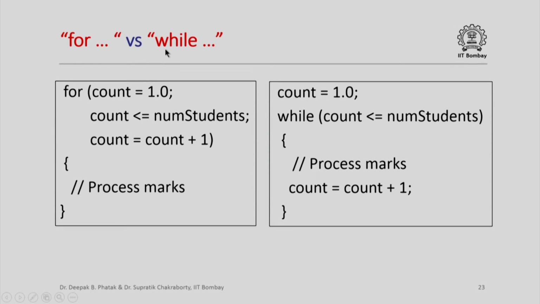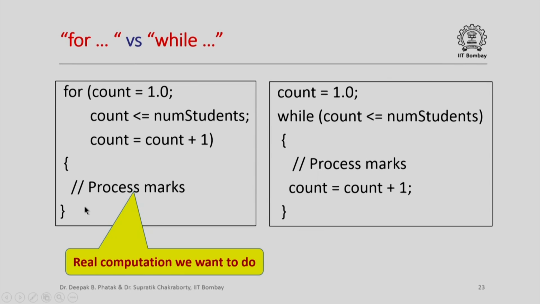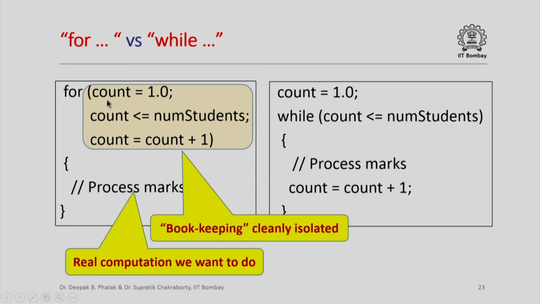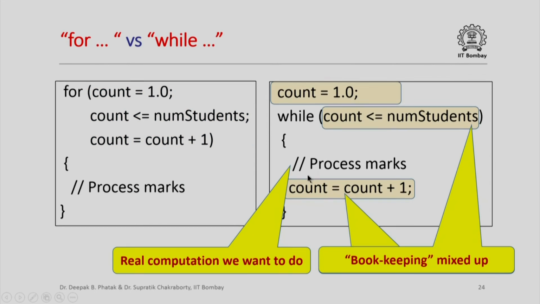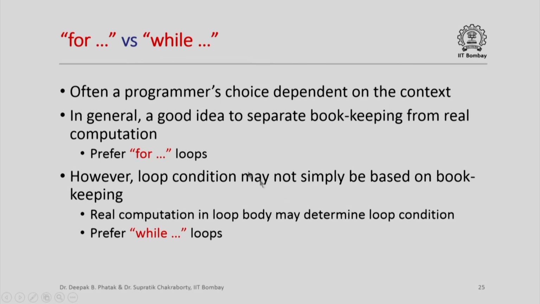Now, which should we use, for or while, in a particular application? It depends on the application. One thing to note is that in a for loop, the real computation we want to do is exactly in the for loop body, whereas the other parts, initializing count, incrementing count, checking the value of count, are all bookkeeping and they are cleanly isolated. Whereas in a while loop, the real computation that we want to do gets mixed with the bookkeeping information. However, it is really a programmer's choice that depends on the context, which of these constructs you want to use.